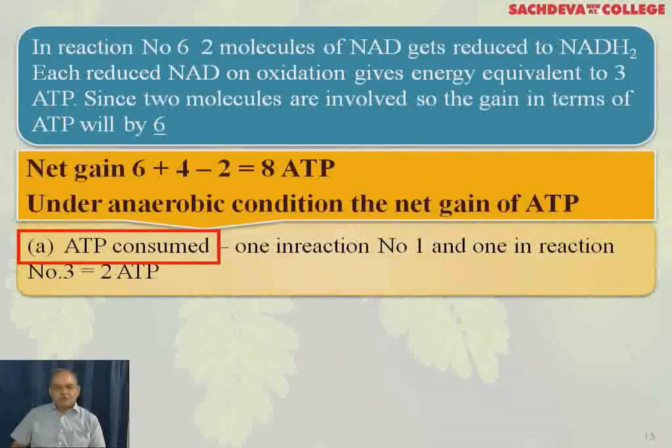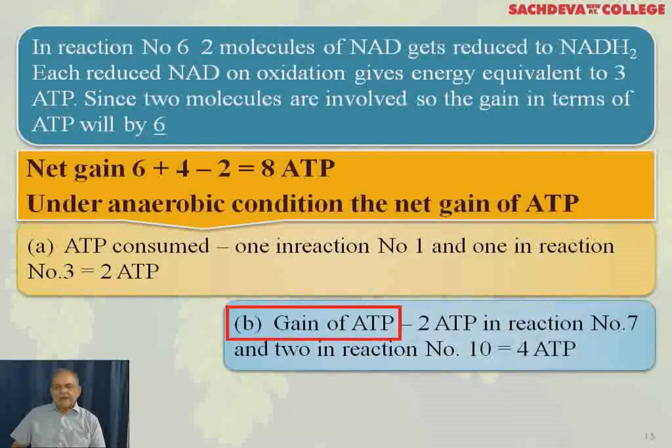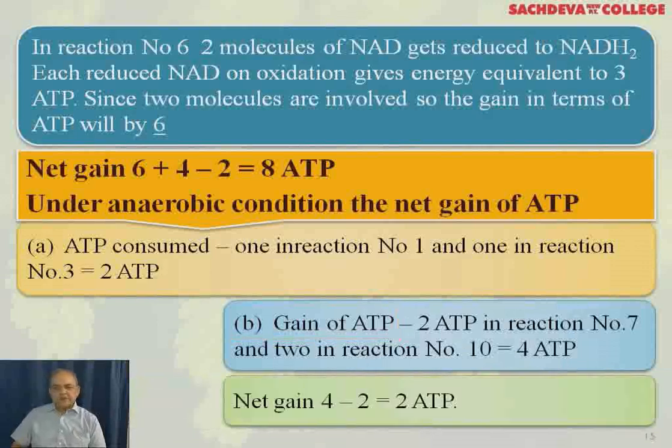ATP consumed, 1 in reaction number 1 and 1 in reaction number 3, 2 ATP. Now we are discussing under anaerobic conditions. And gain again the same, 2 in reaction number 7 and 2 in reaction number 10, that is 4 ATP. So the net gain will be 4 minus 2, that comes to 2 ATP.